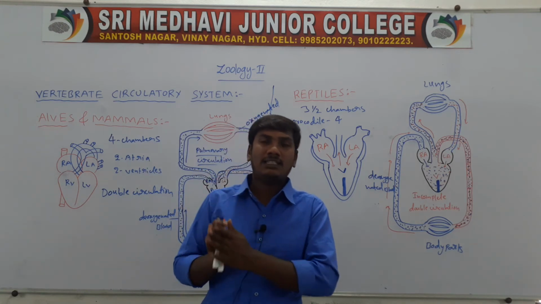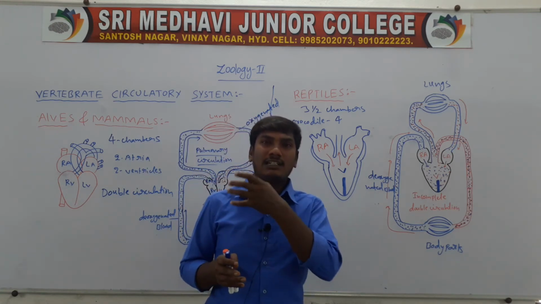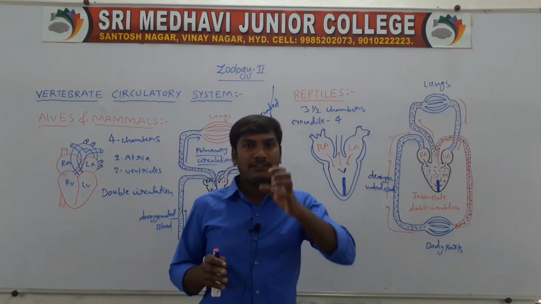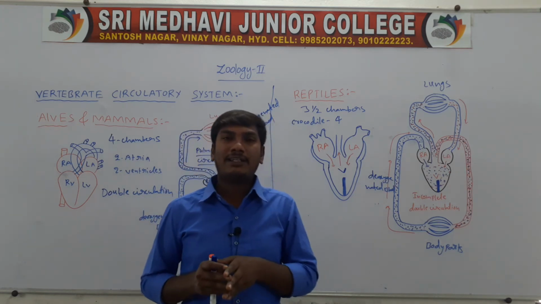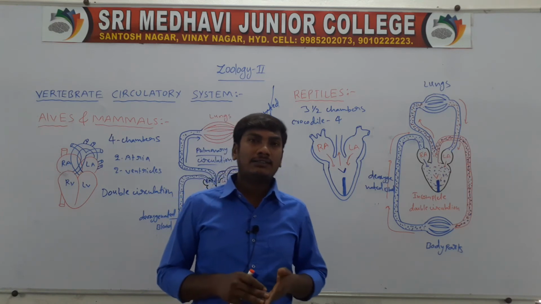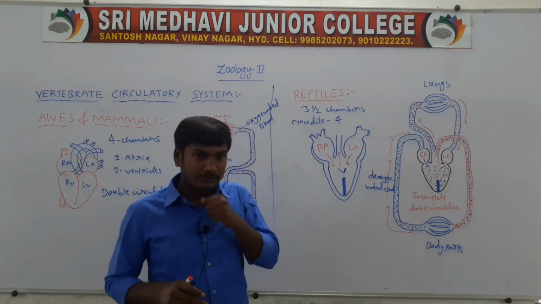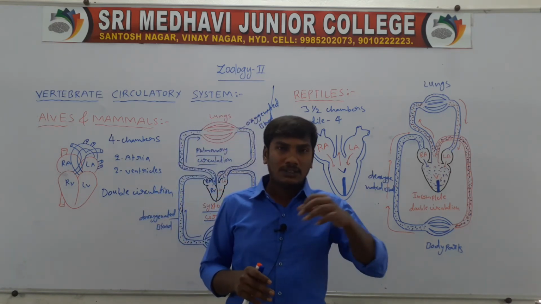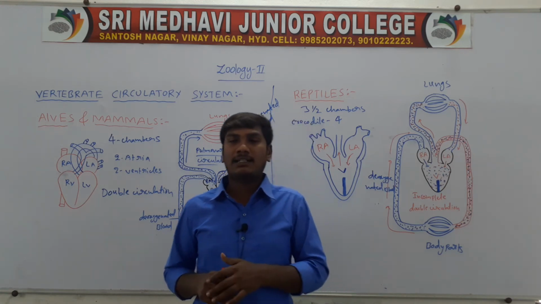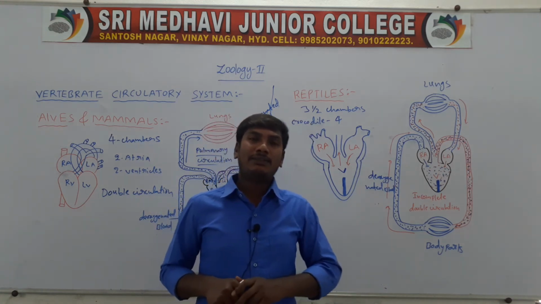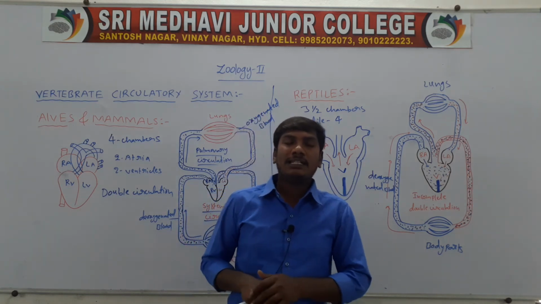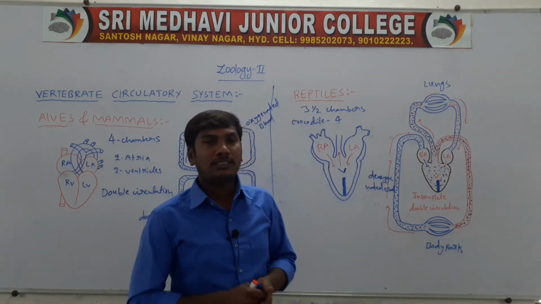The fish circulation is the single circulation. The fish heart is called the branchial heart. Next, amphibians and reptiles, the circulation is called the incomplete double circulation. Aves and mammals, the circulation is the double circulation.